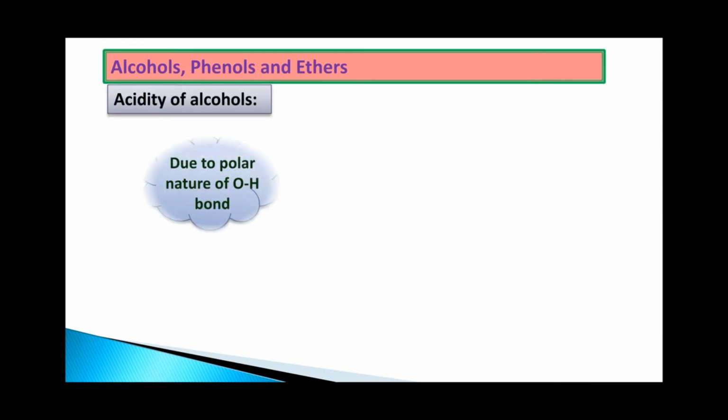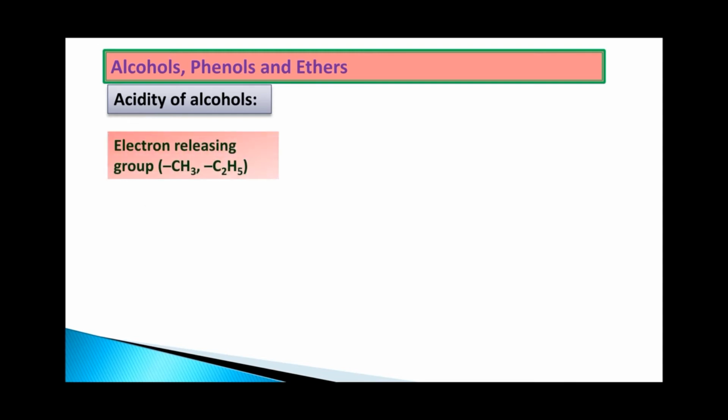Next, acidity of the alcohol will continue. It is mainly due to the polar nature of the OH bond. Due to the polar nature of the OH bond, acidity is seen. So we are having different types of substituents along with the OH group. They are mainly CH3 and C2H5 groups, which are electron releasing groups, which you have studied last year in the inductive effect. Which type of inductive effect is it?